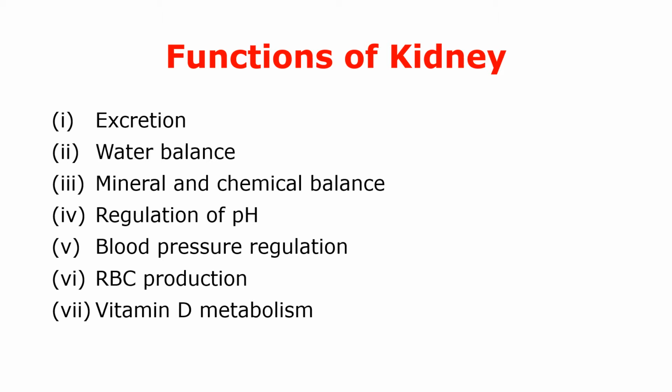Kidneys are vital organs of human body. It is because of the fact that the functions of kidneys are critical in maintaining life and normal physiology of human body. Therefore, failure of kidneys can be even dangerous to human life. So now let us understand these vital functions of kidney. These functions are excretion, water balance, mineral and chemical balance, regulation of pH, blood pressure regulation, RBC production, and vitamin D metabolism.